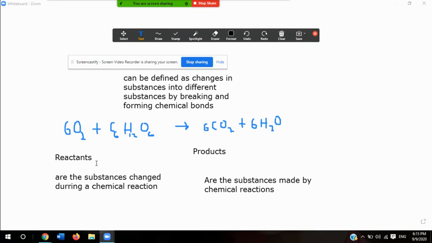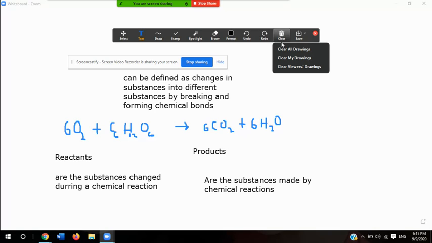Reactants are the substances changed during a chemical reaction, in this case sugar and oxygen. And the products are the substances made by the chemical reaction, which in this case are 6 carbon dioxide molecules and 6 water molecules. All right. So we have our chemical reaction, we have our reactants, and we have our products.